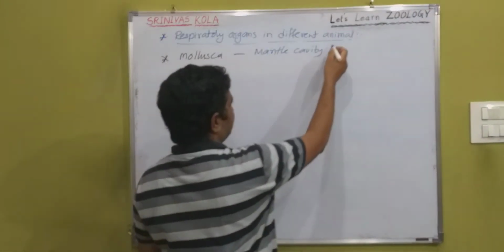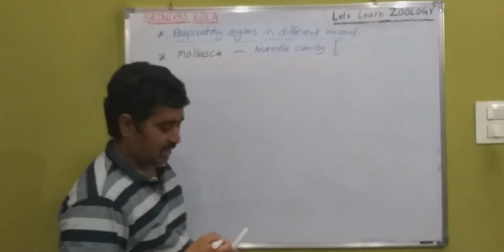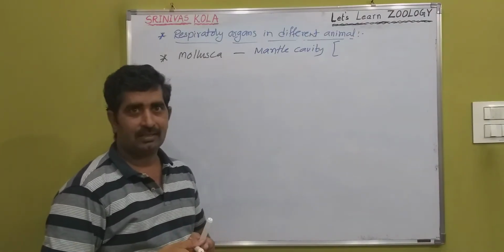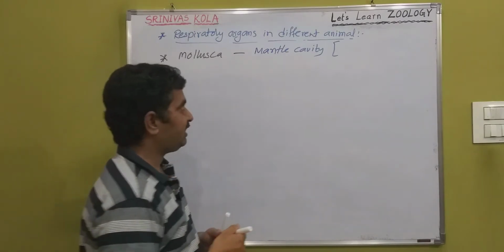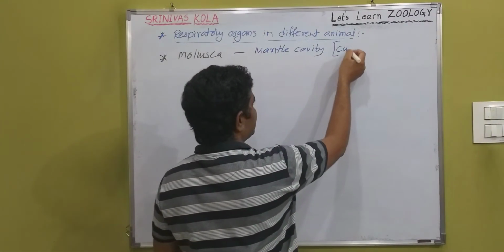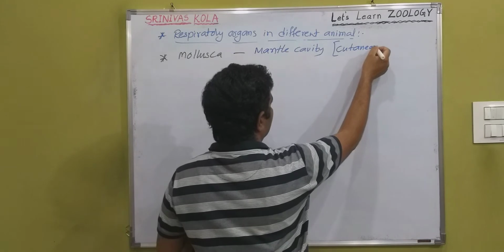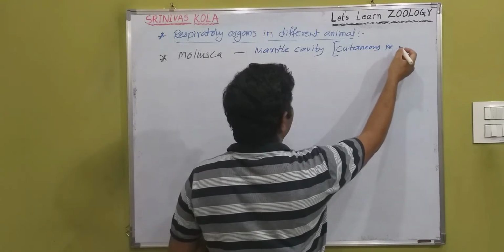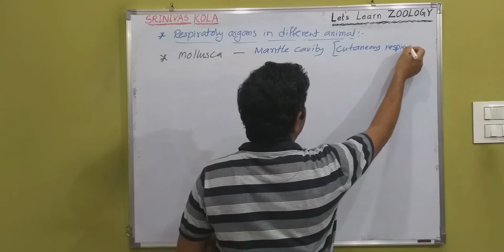So here the direct exchange of gases takes place through their inner soft surface. That's why it is cutaneous respiration through the mantle cavity. It is a cutaneous respiration.